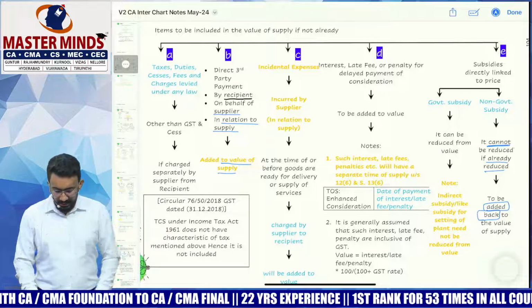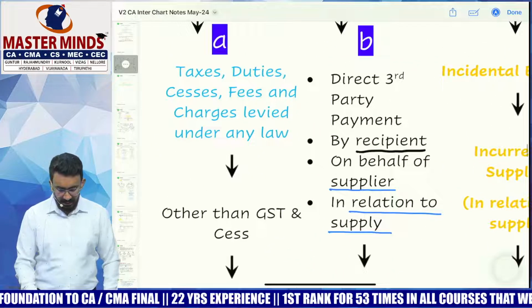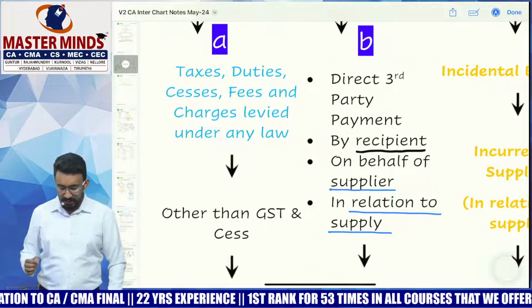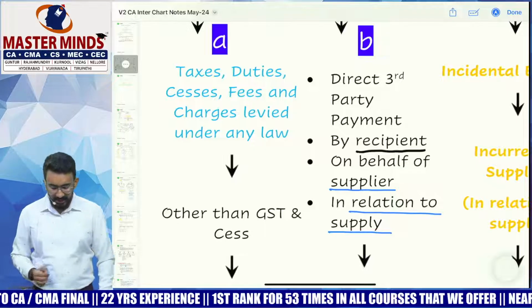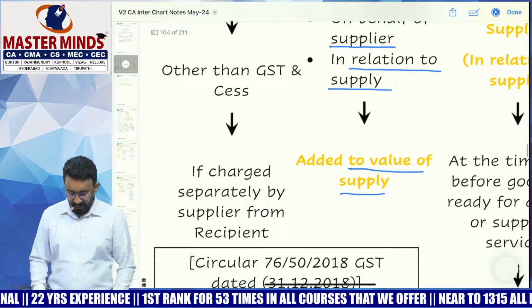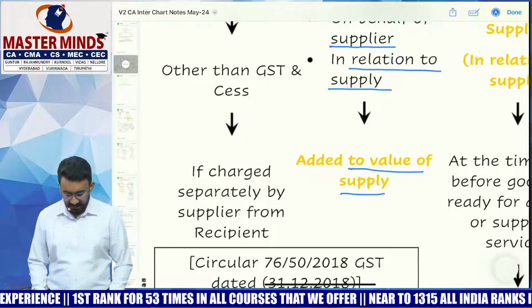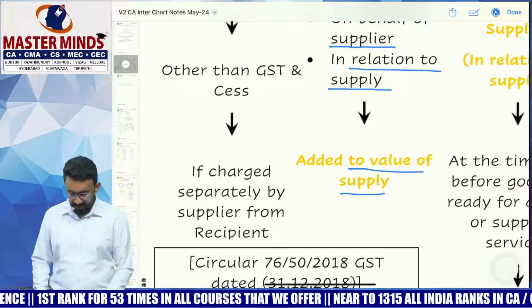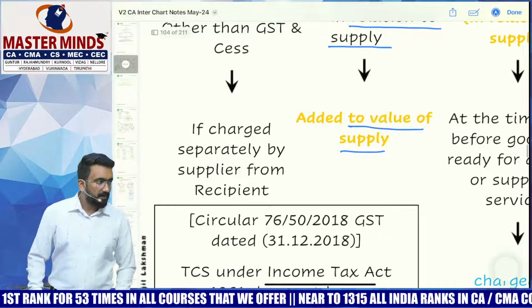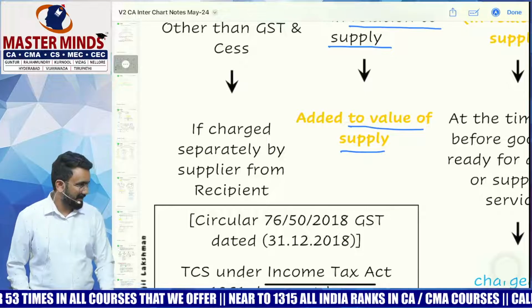Now, let's look at the first one, clause A. What does clause A talk about? Taxes, duties, cesses, fees and charges levied under any law other than GST and GST compensation cess, if charged separately by the supplier from the recipient, will be added to the value. They're saying GST must be the last tax that I'm levying.